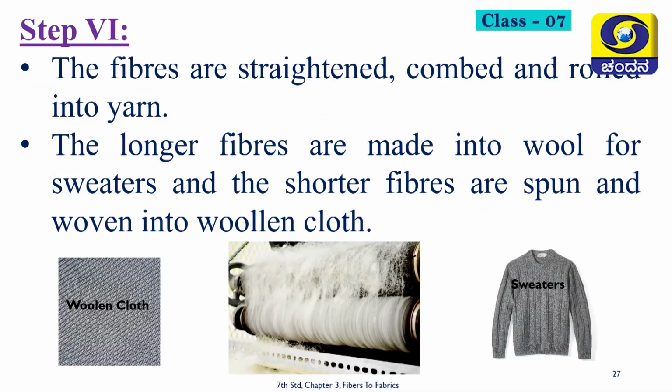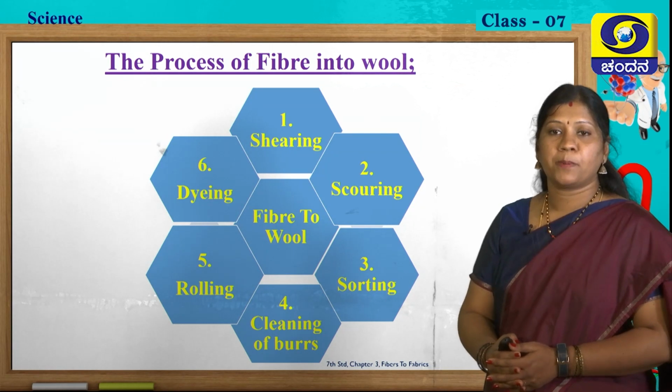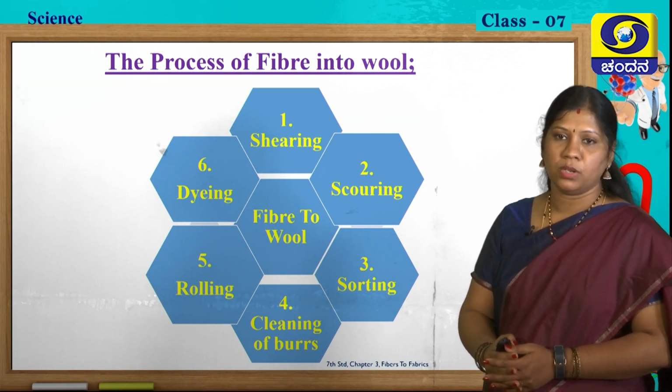In earlier days they used to go for hand rolling of these fibers. Due to large scale production, they have to use machines for this rolling purpose. As I told you, the longer fibers are made into wool for sweaters and the shorter fibers are used for woolen cloth. You can see two different kinds of woolen materials. One will go for sweaters and one they will use as woolen cloth. This is the whole process of fiber into wool.